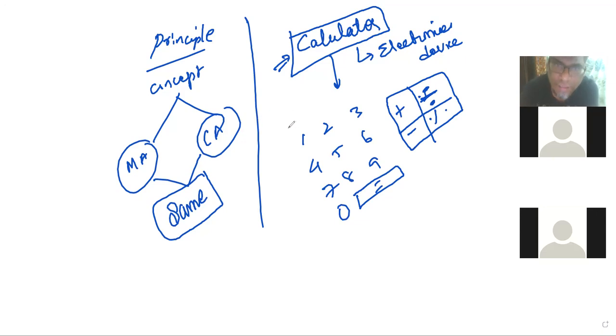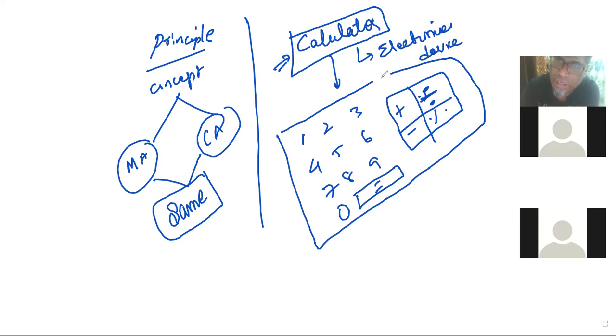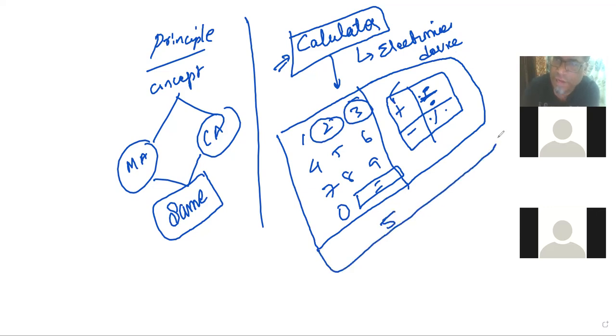Okay, so why I am discussing these things: the calculator, if you press 2, then you use plus, if you use 3, it will give you the answer 5. Right? Yes or no? So the calculator is programmed, or the calculator has a mechanism.